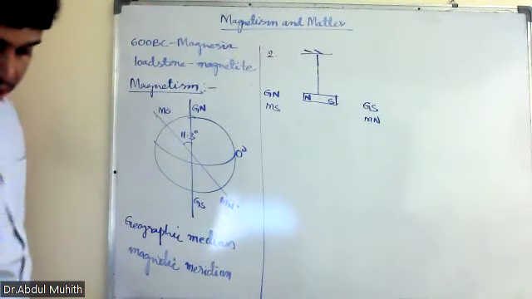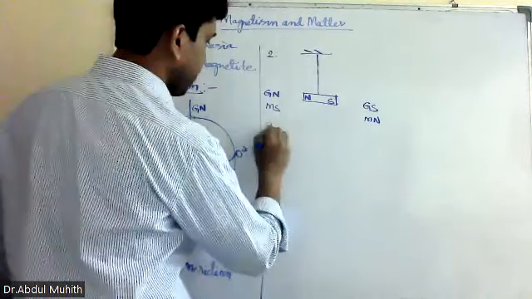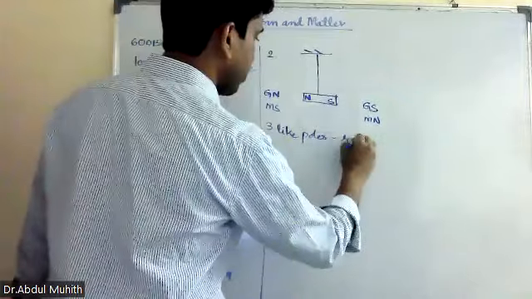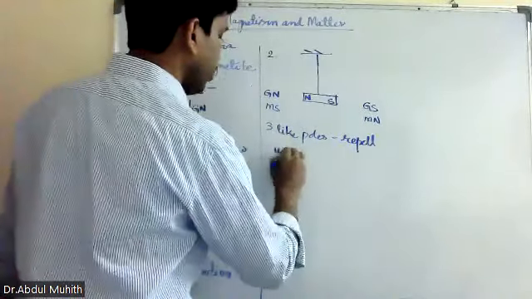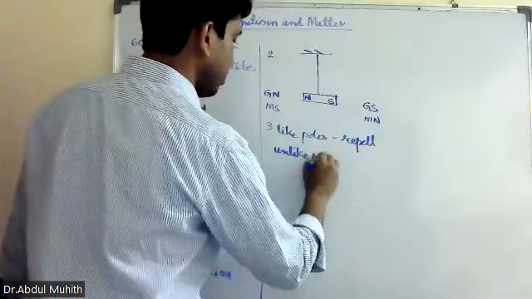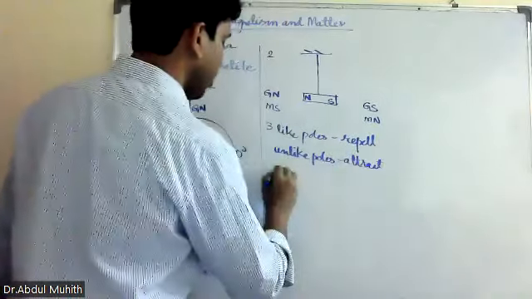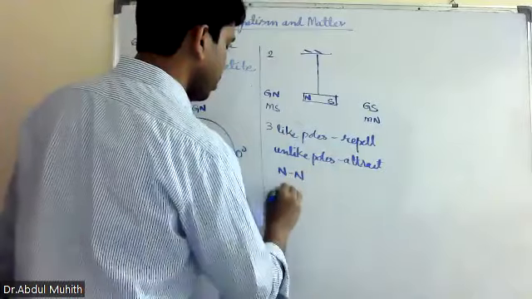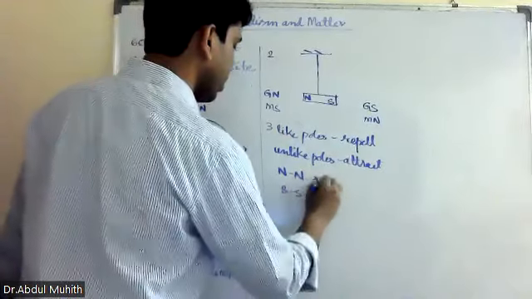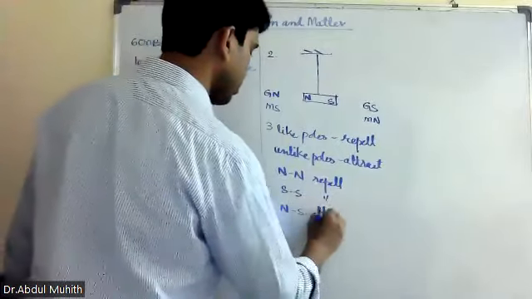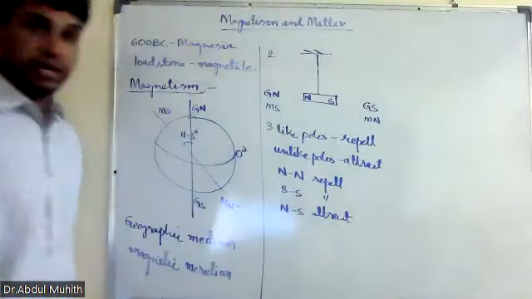Now, like poles repel and unlike poles attract each other. Here north and north repel, south and south repel. And here north and south will attract each other.